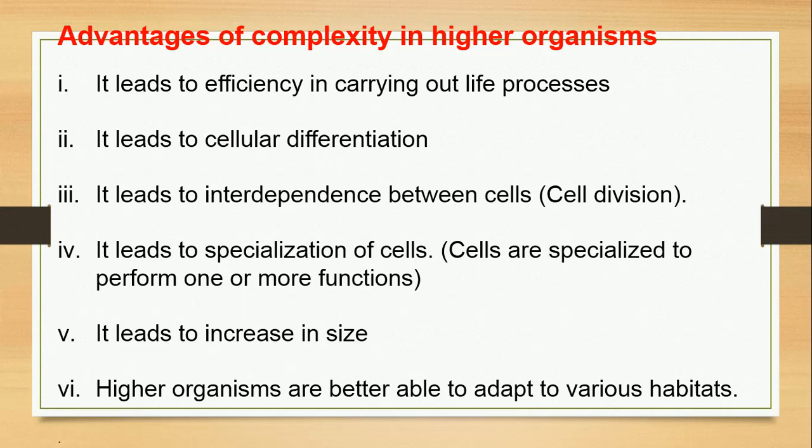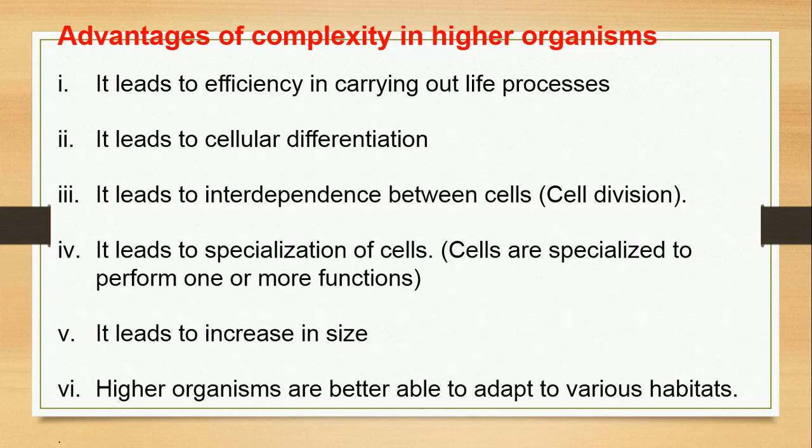Number one advantage of complexity in higher organisms is that it leads to efficiency in carrying out life processes. Life processes, don't forget, means characteristics of living, so they can efficiently carry out their life processes like respiration, reproduction, growth, excretion, and so on. Number 2 is that it leads to cellular differentiation.